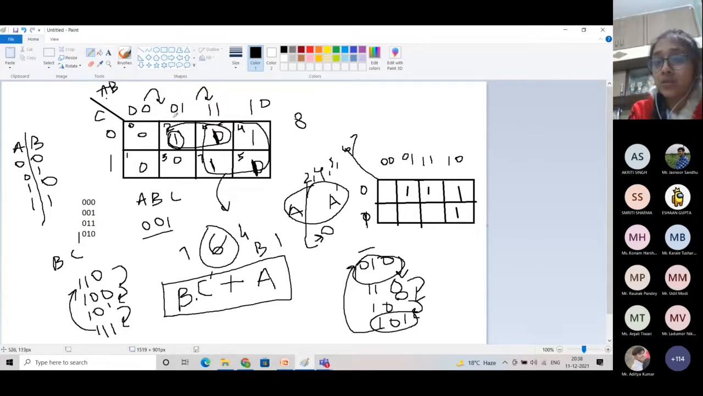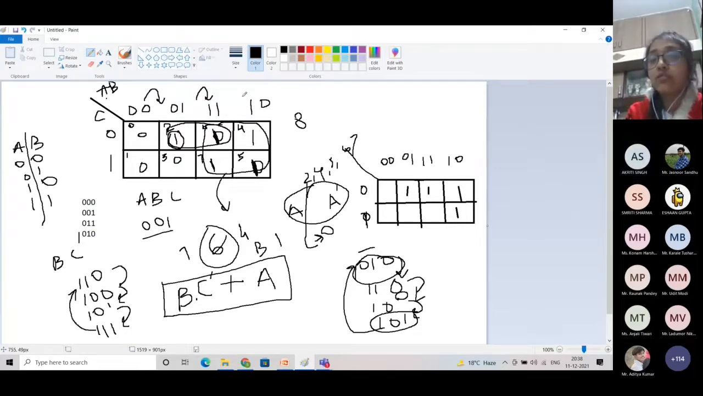The value of C is 0 for the whole group. It is not changing its value. So we will include C in our equation. Hence, the value of B is 1 and value of C is 0. So its minterm will be B C bar. Okay. As we are writing the SOP, that means the sum of product of the minterms, we are firstly finding the minterms and then we are going to OR it. Okay. So for this bigger group, we are taking the variable which is not changing its value. So here the value of A is 1 here and value of A is 1 here.